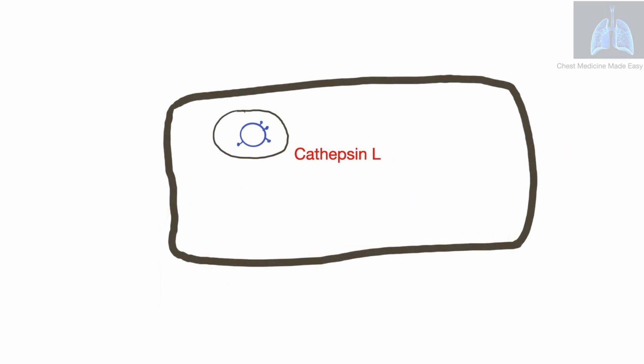proteolytic enzymes like cathepsin L acting in an acidic medium cause breakdown of the viral protein, and this is a target for the drug chloroquine or hydroxychloroquine. We will discuss specific actions of drugs in a later video.